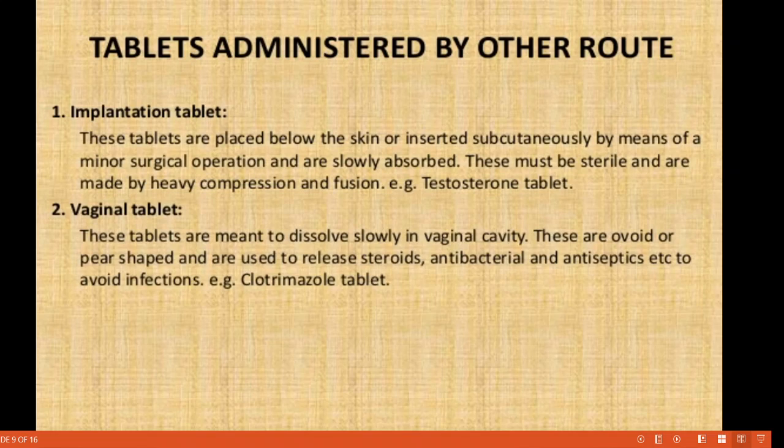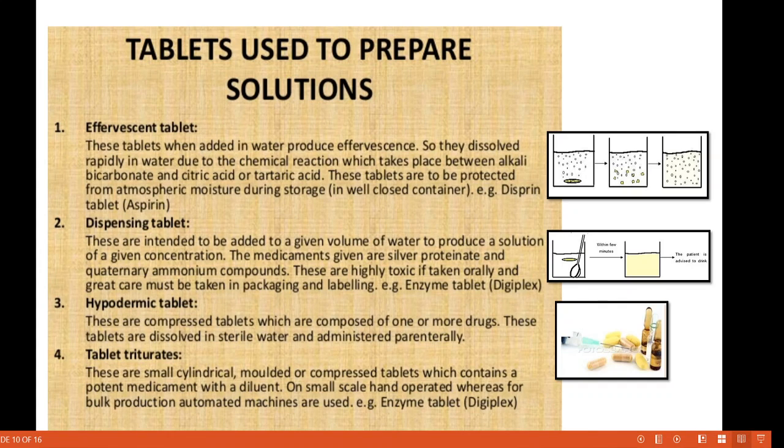Then vaginal tablet. These tablets are meant to dissolve slowly in the vaginal cavity. These are ovoid or pear shaped and are used to release steroid, antibacterial and antiseptic agents, etc., to avoid infection. Okay, so these are the examples of tablets administered by other routes. This is the last type, tablets used to prepare solution. In that, the first one is the effervescent tablets.